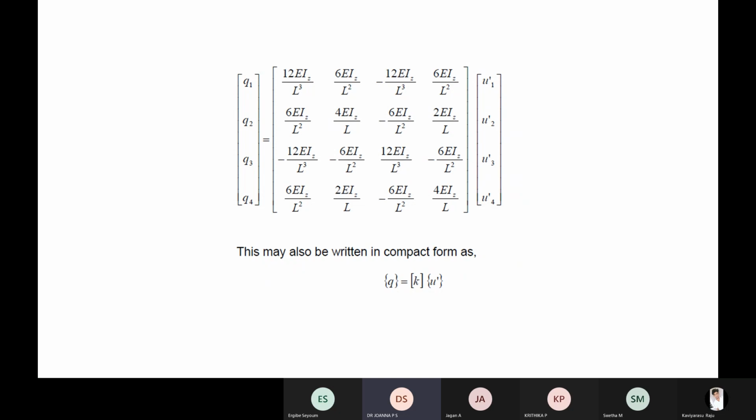I'll ask tomorrow: were you able to feel the influence of moment of inertia? The same scale, the area of cross section is the same, but the bending about the z-axis will be more than the bending about the y-axis. When the moment of inertia is less, it will deflect easily. When the moment of inertia is more, it will not deflect much. So the moment of inertia plays an important role. That's why we are not talking only about area of cross section.